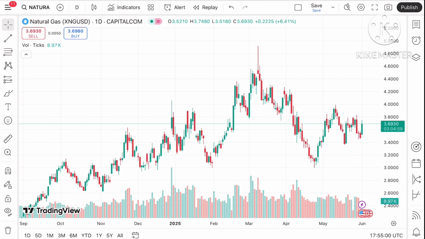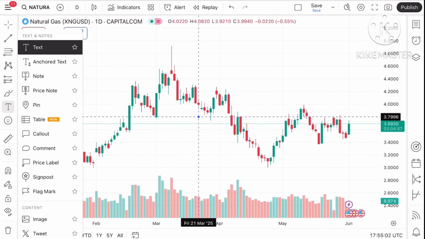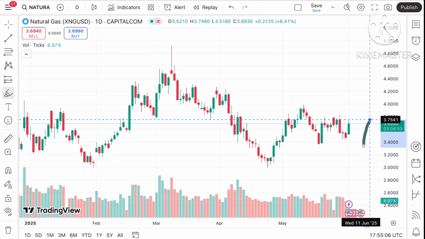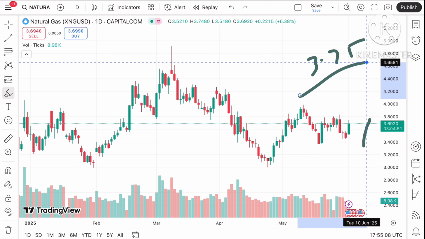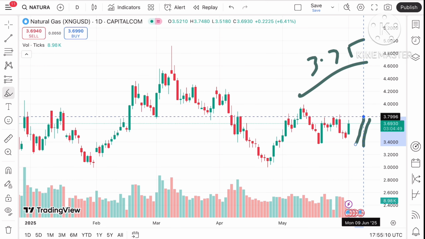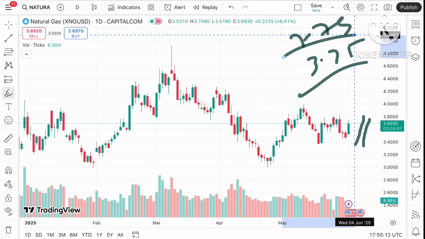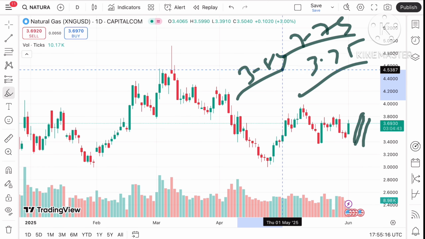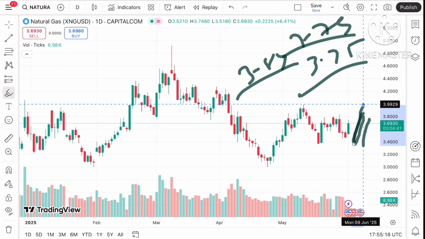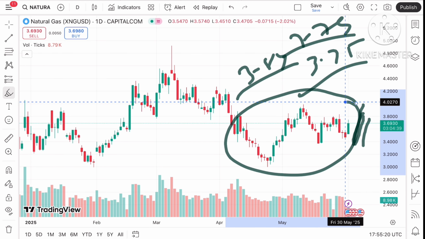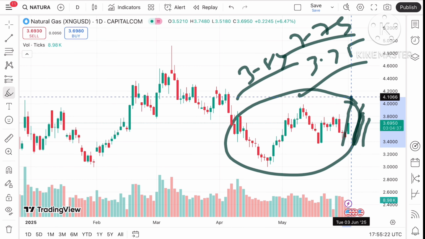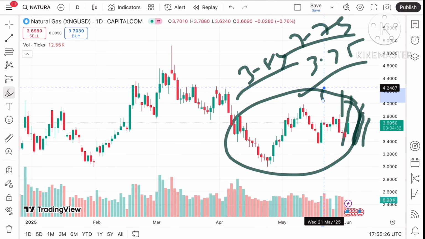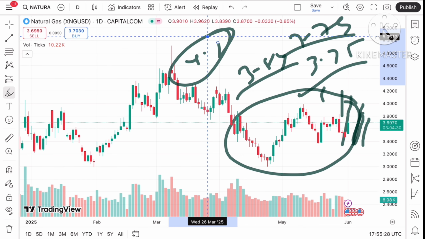Coming back again to the natural gas price, if the price sustains above this level we can see it go further upside towards 3.75, and if the price moves above this level, the probability of touching 3.79, and if that sustains, a further upside towards 3.84. If the price moves above this level, the probability of touching 3.99 will be there, and then a further high towards $4, and if the price moves over this level, the probability of touching 4.1 to 4.2.